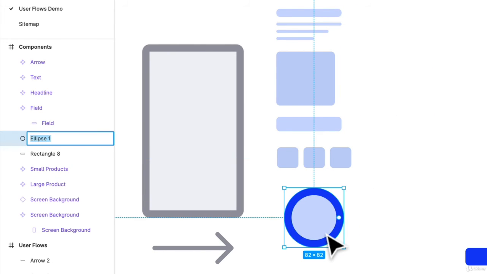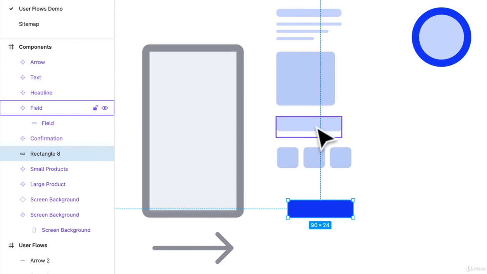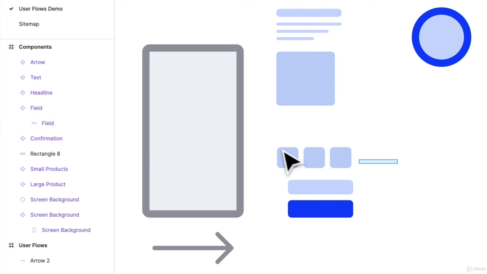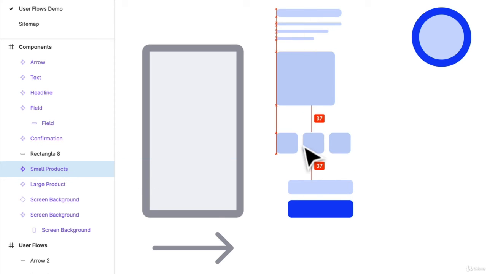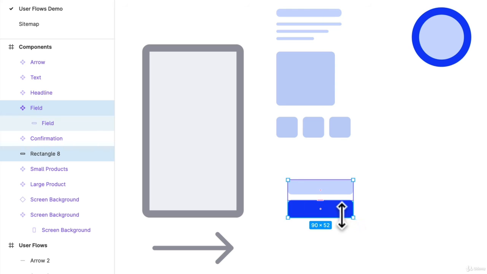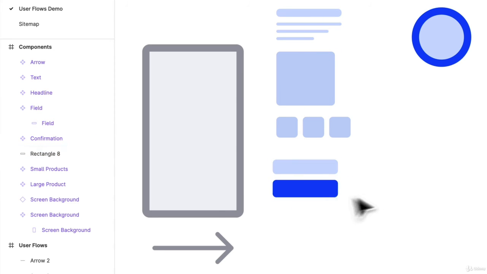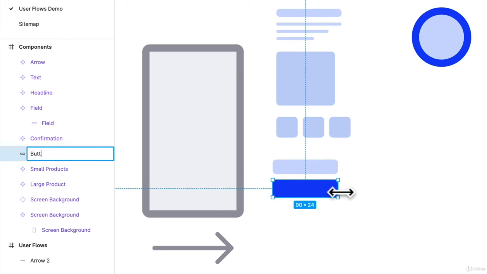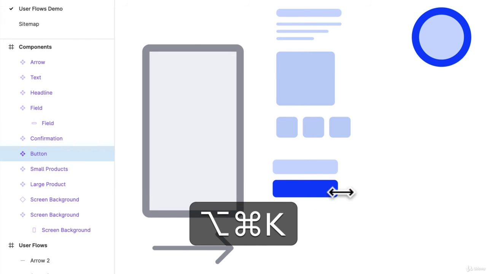What should we call this? We can just call this confirmation. And this one, let's group the field together. Oops, let's put the button there. Perfect. So this one's going to be our button. Option Command K, and perfect.